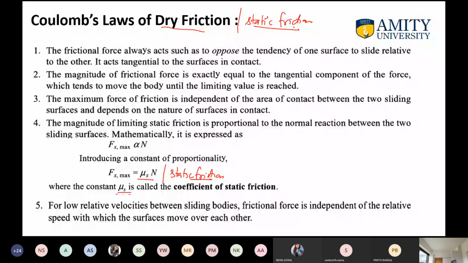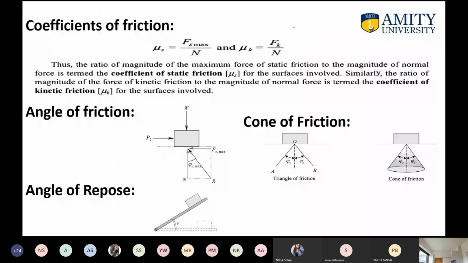Then there is the coefficient of friction, the angle of friction and the angle of repose, which I have shown here. I have already told you: if a block is like that, this is the angle of friction, and this is the weight W at angle theta, and this is R. So this will be W cos theta and this will be W sin theta. The angle of repose is the maximum inclination of a plane so that the body should not slide, or the object should not slide downward. So this is about the slides.